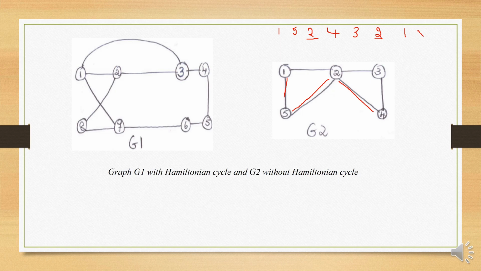So this is not a Hamiltonian path. So we do not have a Hamiltonian cycle.